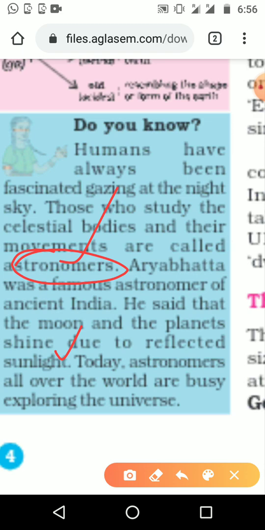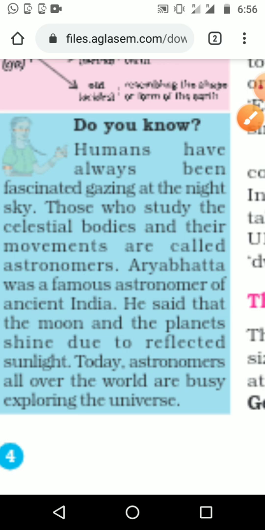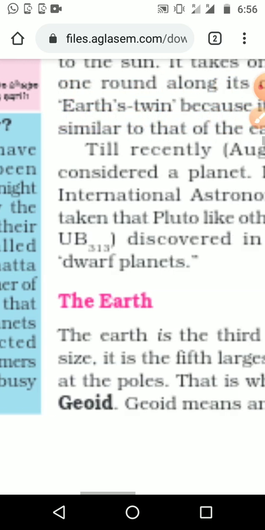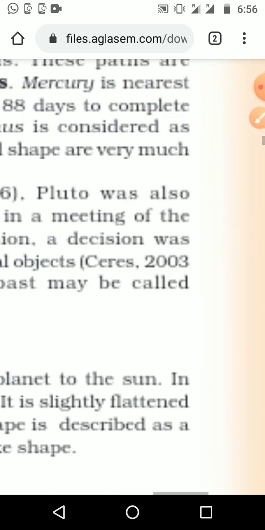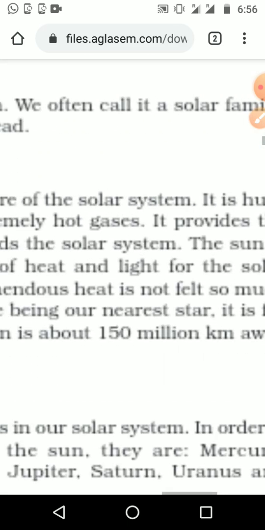Today's astronomers all over the world are busy exploring the universe. They have touched the moon, and now we are trying to reach Mars. Like that, studies are going on every day, and many organizations conduct such studies. Okay, next we can see.